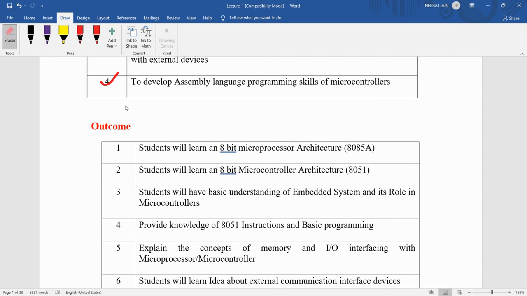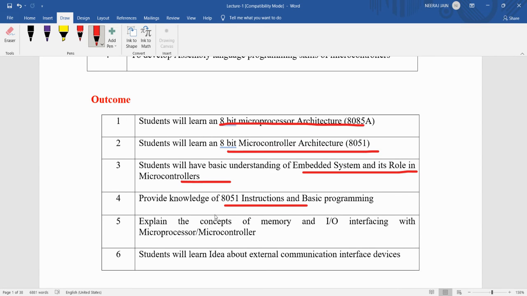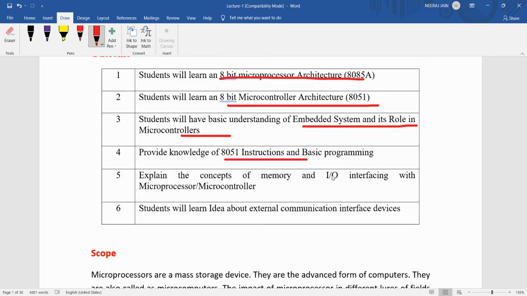These are our objectives, and after studying this subject, we will be able to understand the 8-bit microprocessor architecture of the 8085, the 8-bit microcontroller architecture of the 8051 microcontroller, the basics of embedded systems, the importance of the embedded system and the role of the microcontroller in the embedded system, basic instructions used in the 8085 and 8051 microcontrollers, memory and input output interfacing, and external interface devices.